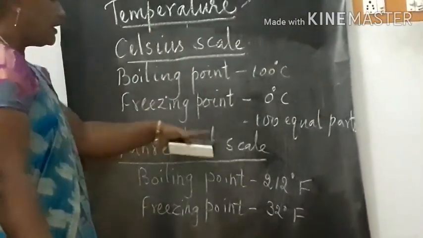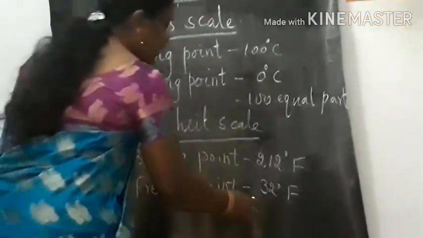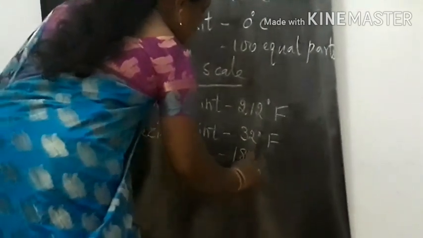And here the interval between these two boiling and freezing points is divided into 180 equal parts.